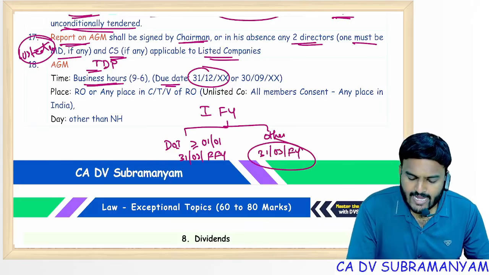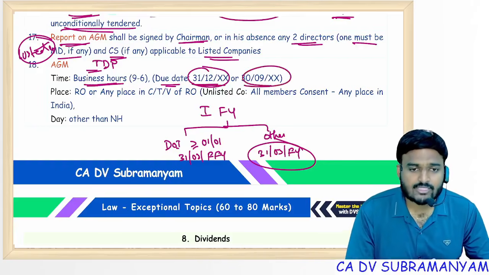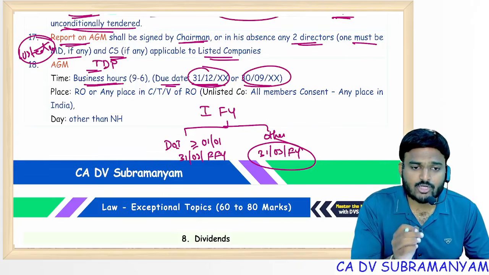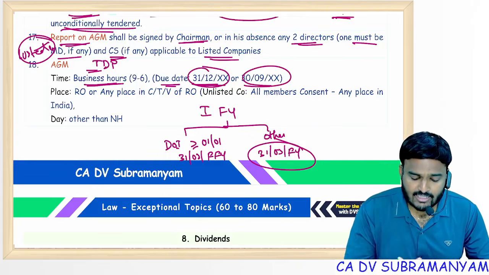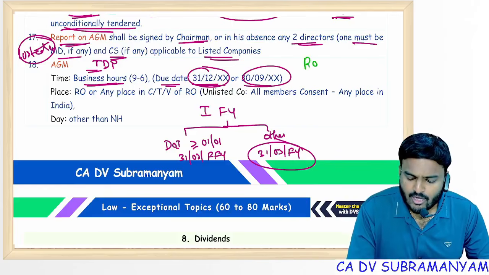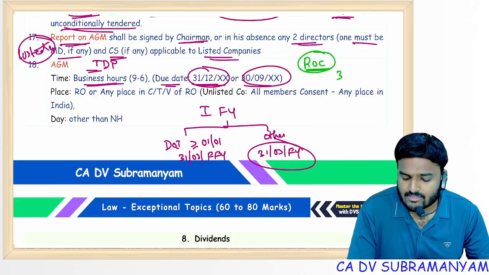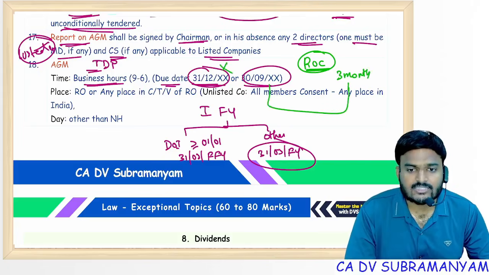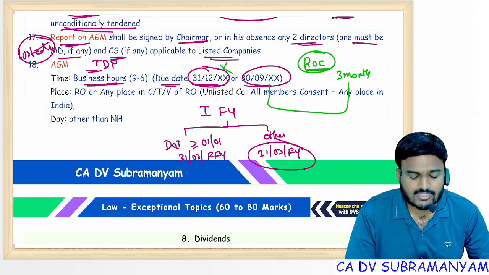So add 9 months to this, and that will be the due date of the first AGM. Subsequent AGMs must be within 6 months from the closure of the financial year. The time gap between 2 AGMs shall not exceed 15 months, whichever is earlier. Exceptional point: ROC may grant extension up to 3 months. This extension is possible only for subsequent AGMs, but not for the first AGM. For the first AGM, extension is not there.